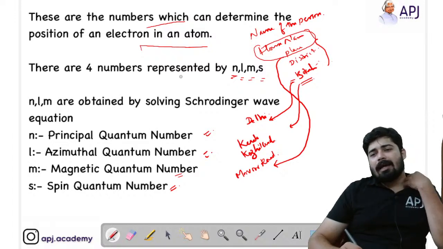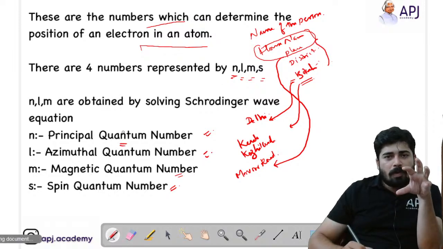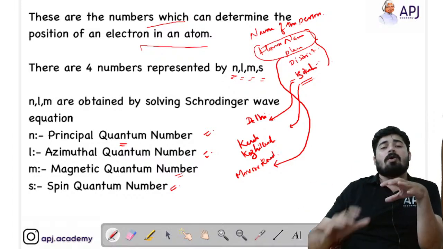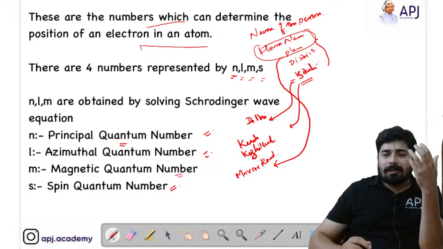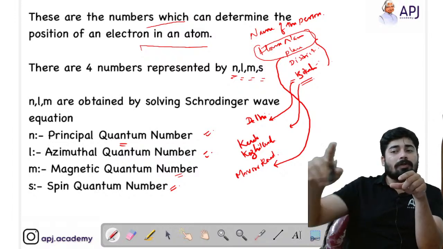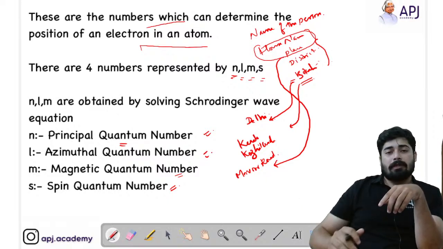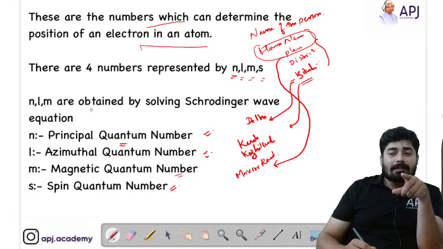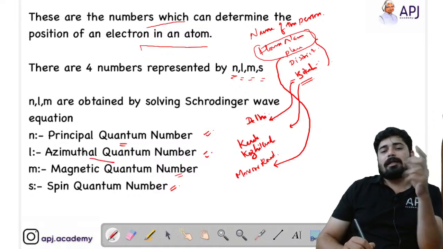What is N? N is the principal quantum number. What do you mean by principal quantum number? It is the shell, or you can call it the orbit, where the electron lies, or it is similar to the state where you live. Now in that shell there are subshells, just as in a state there are districts. So in which district is this person living? Similarly, in a shell we have subshells. In which subshell the electron is living is indicated by the azimuthal quantum number.